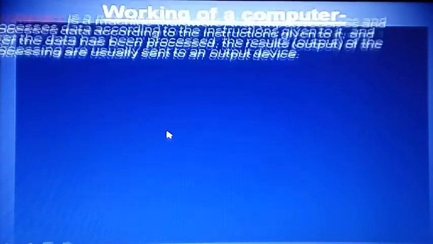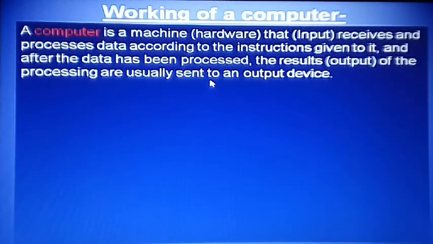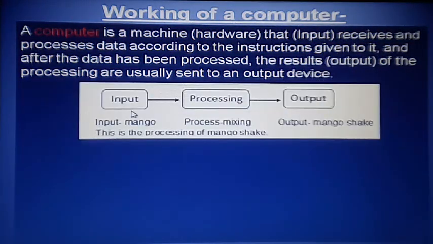Working of the computer. So how does a computer work? Computer is a machine that processes the data according to the need of the user. It means the hardware receives the input, processes, and after that gives the output. With the help of the diagram I tell you. With the help of keyboard and mouse you give the input, and process means the CPU. After taking the inputs, it processes the data and gives the output. It means it displays the result.